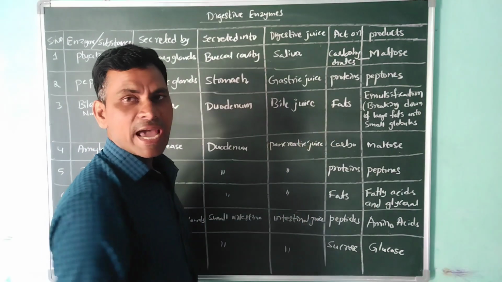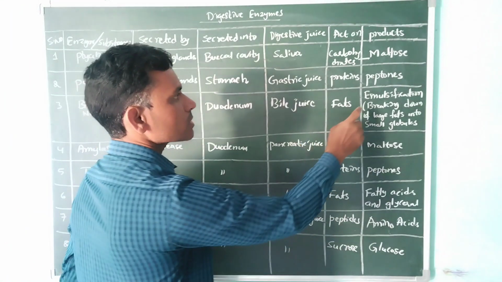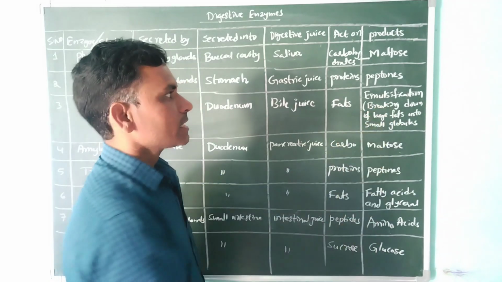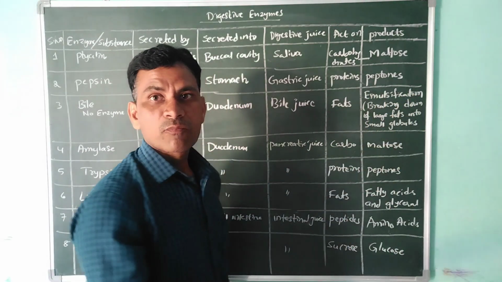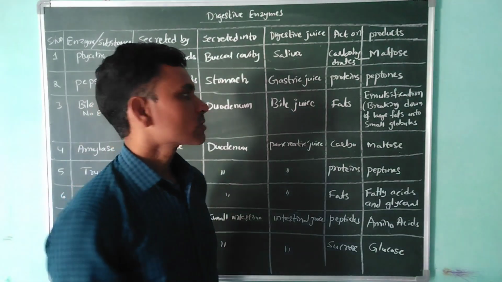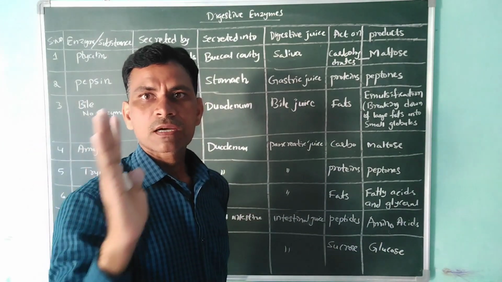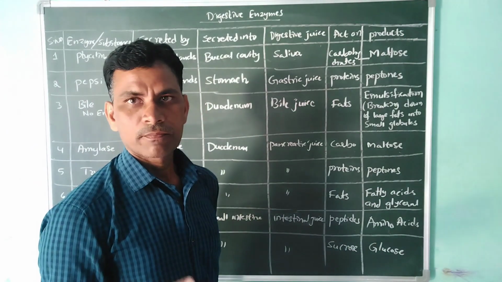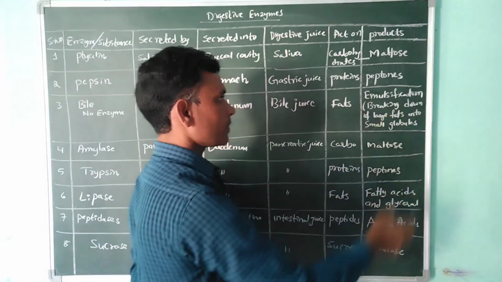So where does it act? It acts on the fats. What do the fats undergo here? Emulsification. What is emulsification? The large fat molecules are broken down into small molecules, that is called emulsification. Here big particles are converted into small particles, and that process is called emulsification.